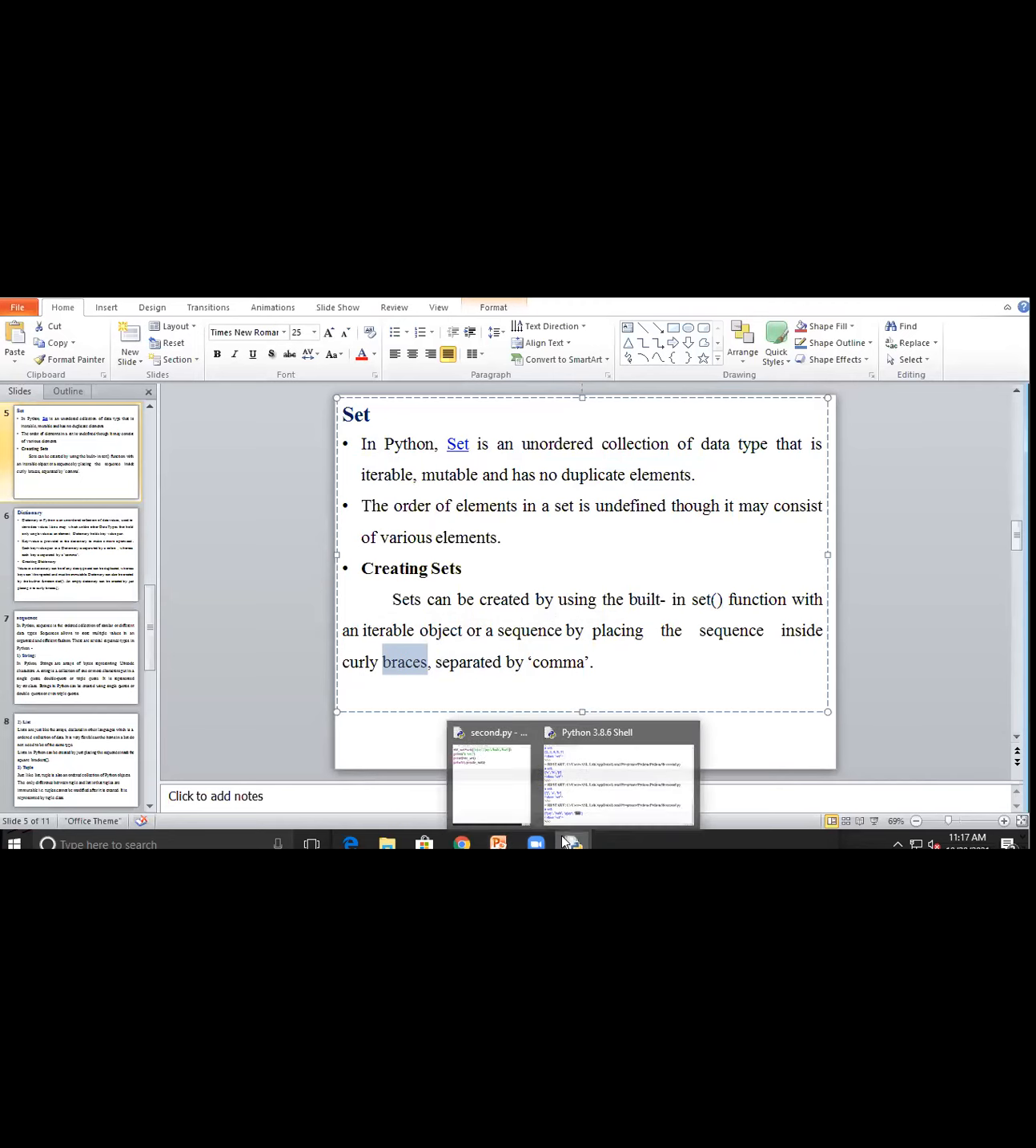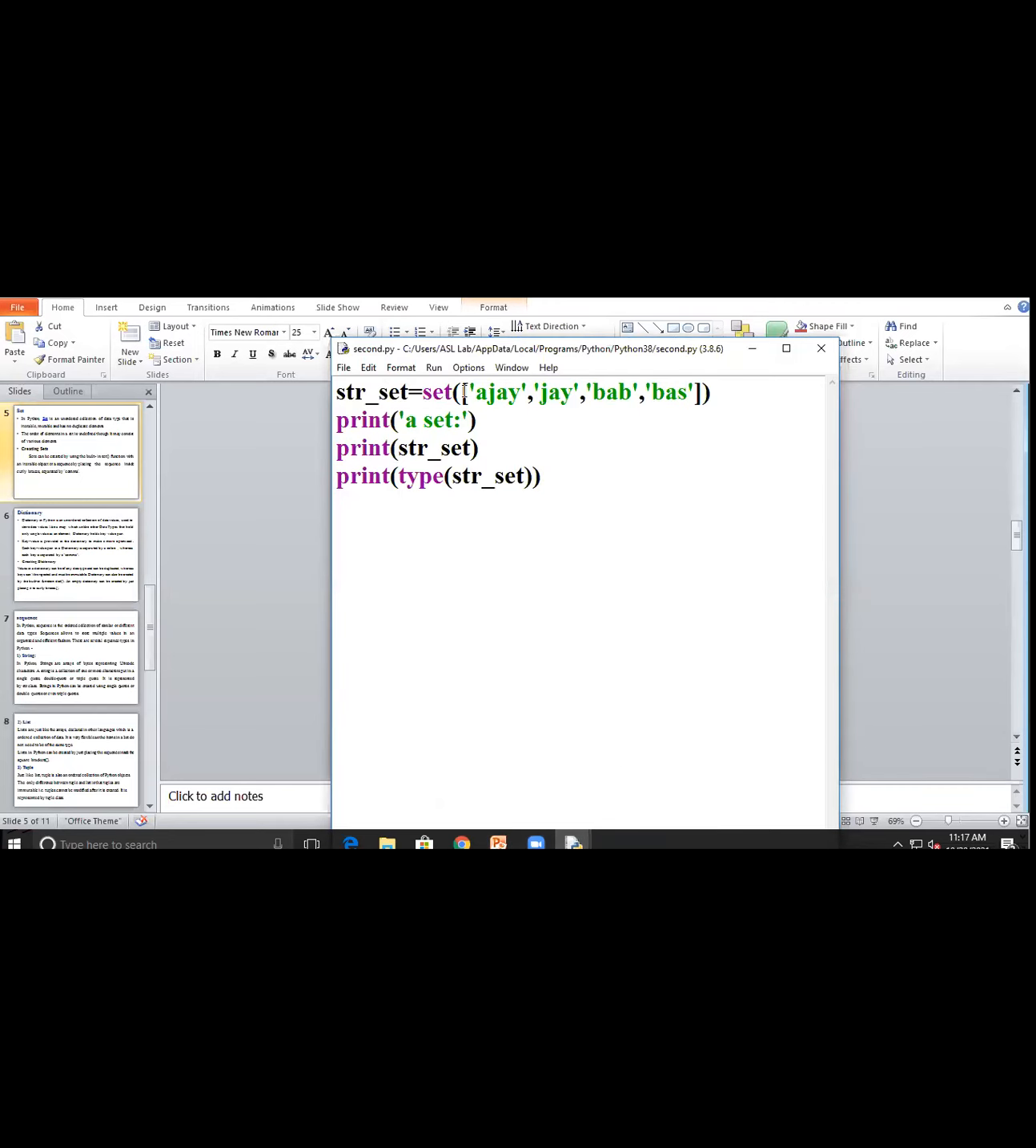Separated by commas and brackets. That brackets we are using like this. So the brackets represent the set, and this comma will represent the division of two different values or two different objects in this set.